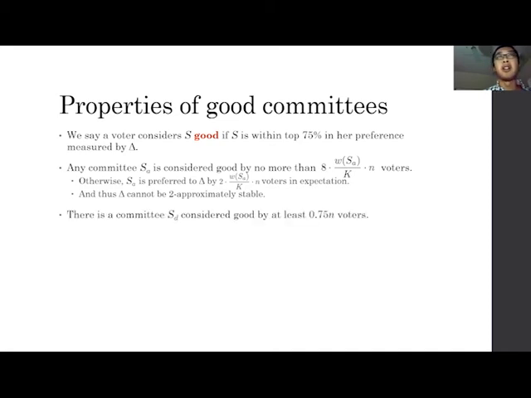And the other observation is there is a committee SD considered good by at least 3 over 4 times N voters. And we can show that by just picking a random committee from this delta. So in expectation, at least 3 over 4 times N voters consider this random committee to be good.